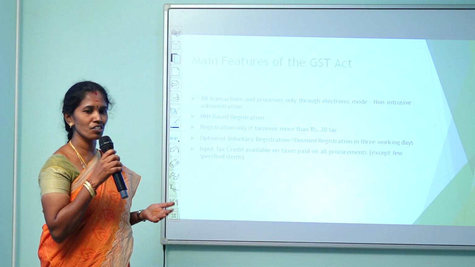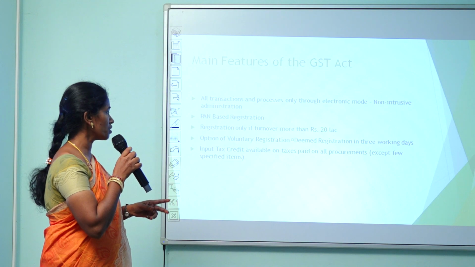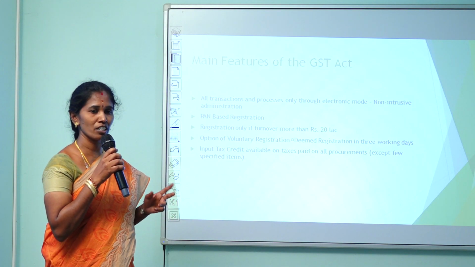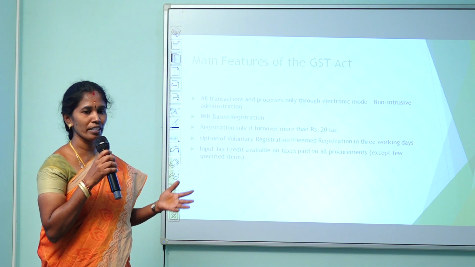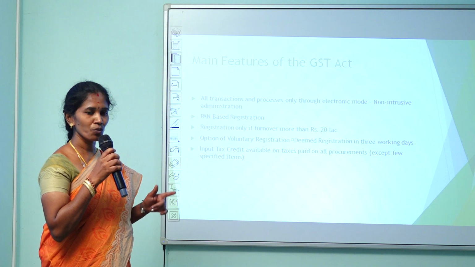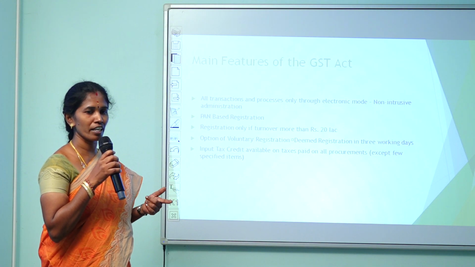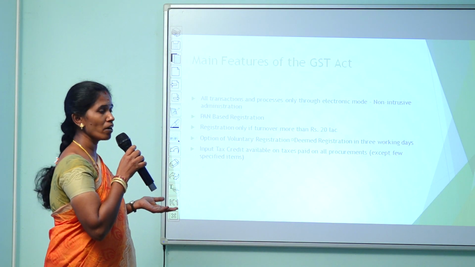So we can register under voluntary in the MSME also. So there are 2 options. One is compulsory registration, the other one is voluntary registration. Compulsory means if the turnover is beyond 20 lakhs, we have to pay tax to the government. Now it is increased to 40 lakhs. So if turnover is beyond 40 lakhs now, we have to pay tax to the government. So we can register under voluntary also.